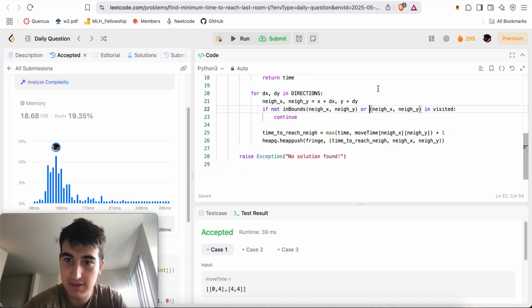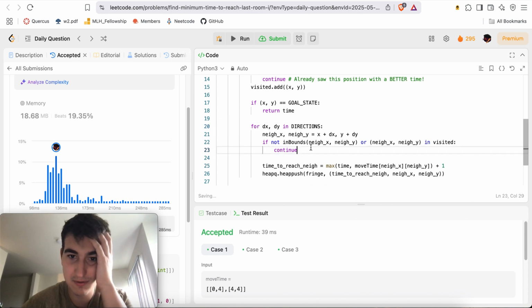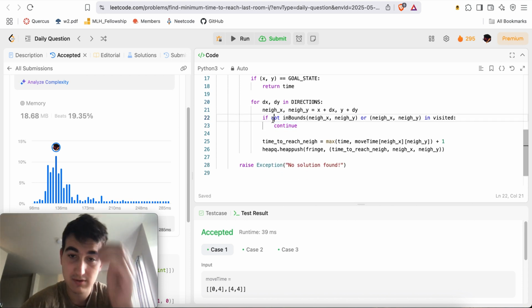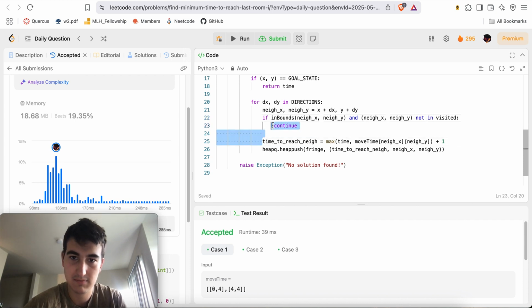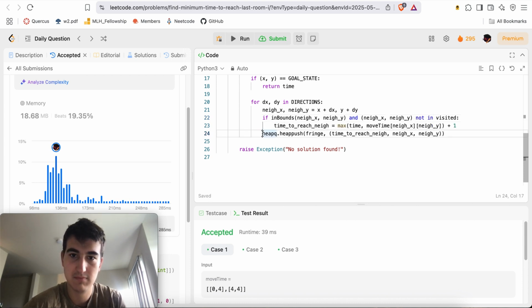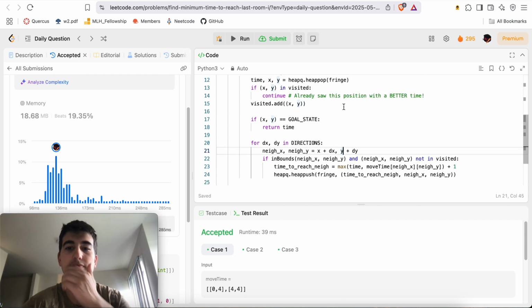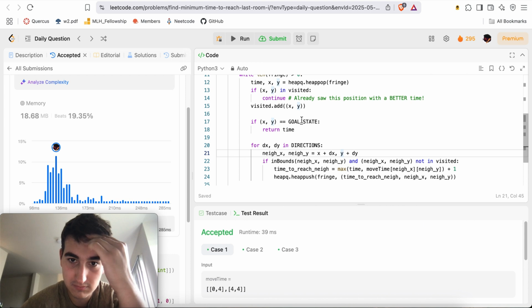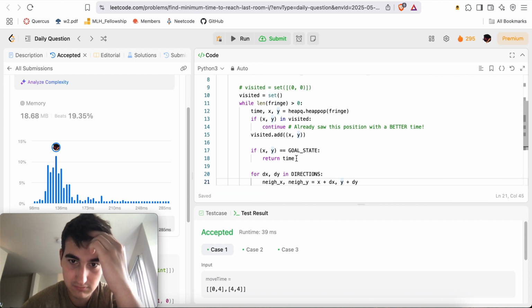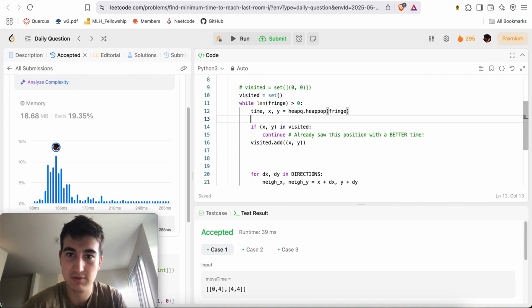Yeah, so if this or this, then continue. Otherwise, or better yet, and this not in visited. This you might as well put here.